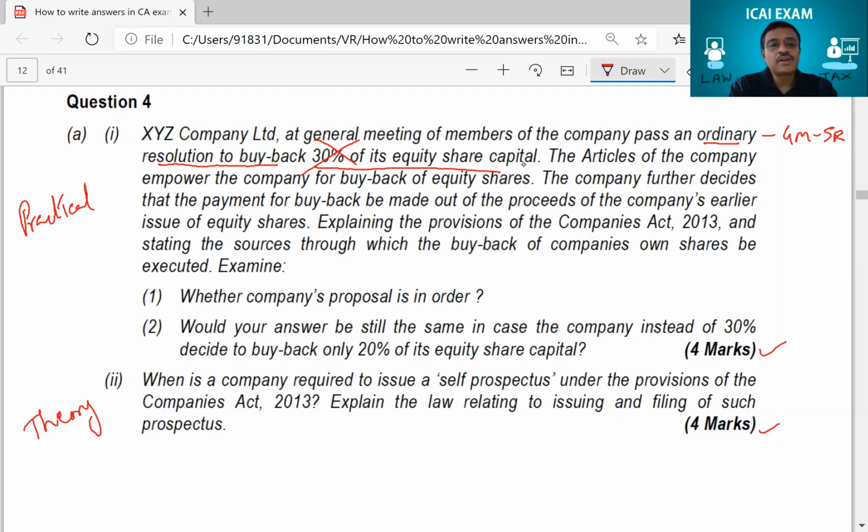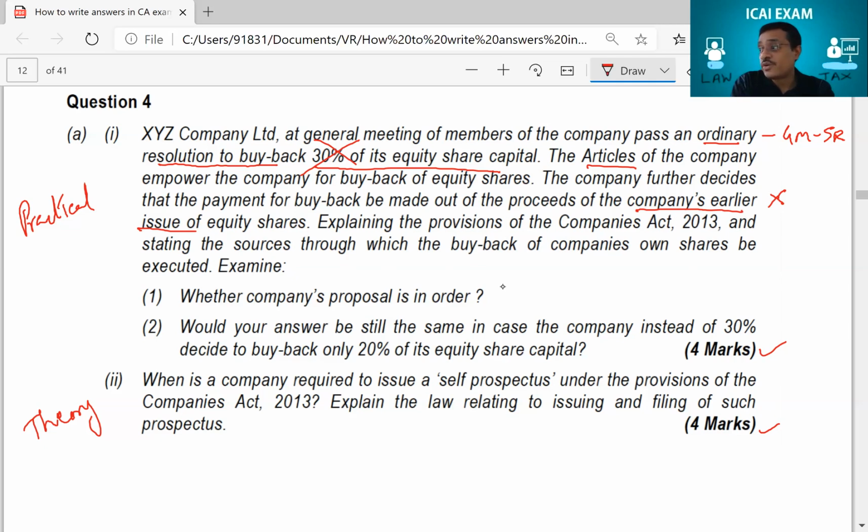Then the articles of the company empower the company for buyback. Very good. Articles have to empower this. The company further decides that the payment for buyback will be made out of proceeds of the company's earlier issue. This is also wrong. You can't use the earlier issue at all. And stating the sources through which the buyback of own shares can be executed, examine whether the company's proposal is in order.